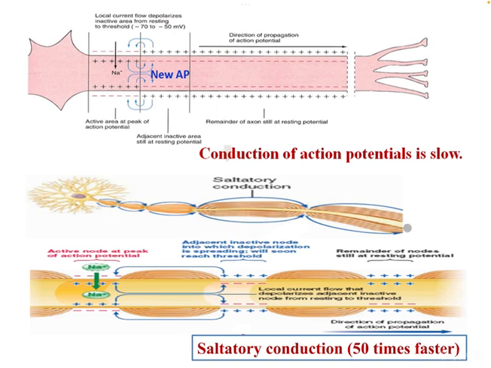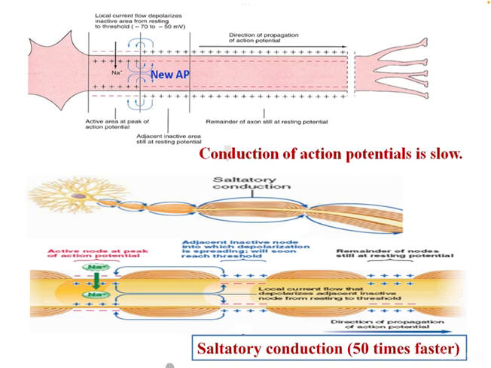Saltatory conduction provides two advantages. The first is that for a given diameter of a nerve fiber, it gives a higher conduction velocity. For example, for a 1 micron diameter myelinated nerve fiber the conduction velocity is about 6 meters per second, while for an unmyelinated nerve fiber of the same 1 micron diameter, the conduction velocity is about 2 meters per second. The second is that saltatory conduction conserves energy.